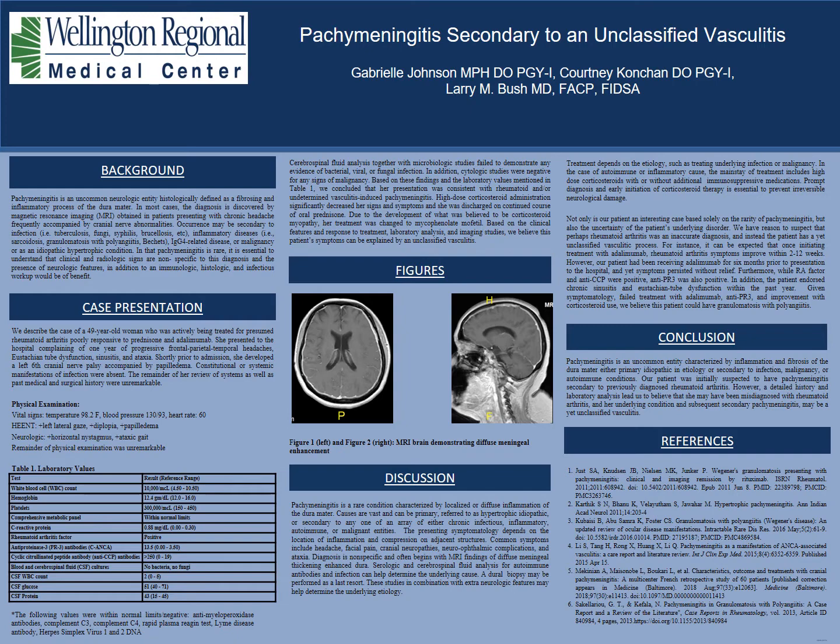Furthermore, while RA factor and anti-CCP were positive, anti-PR3 was also positive. In addition, the patient endorsed chronic sinusitis and eustachian tube dysfunction within the past year. Given symptomatology, failed treatment with Humira, anti-PR3 positivity, and improvement with corticosteroid use, we believe this patient could have granulomatosis with polyangiitis.